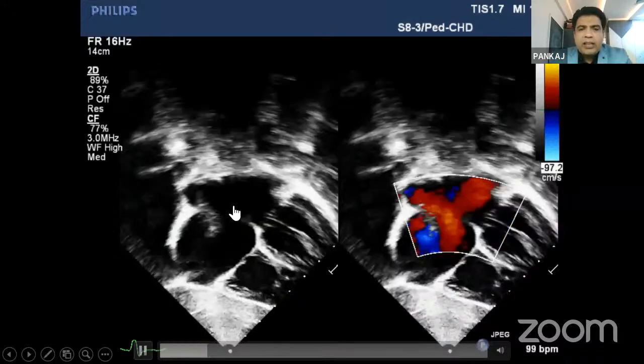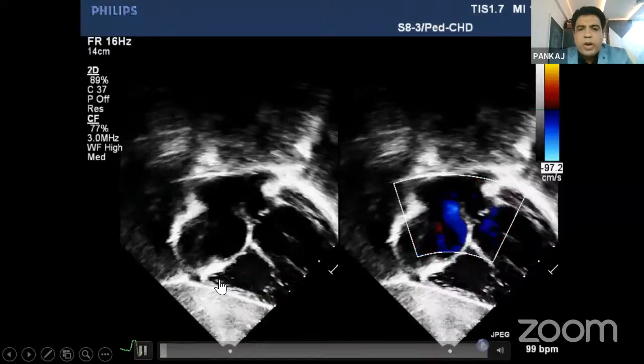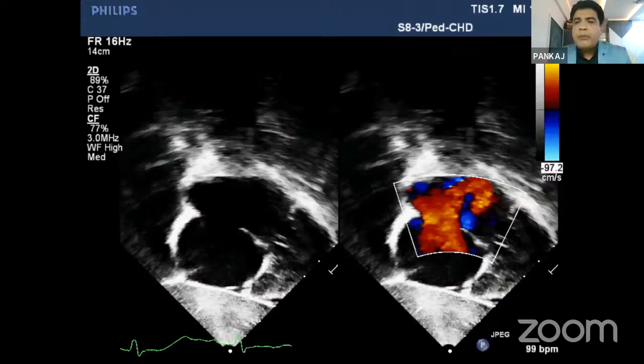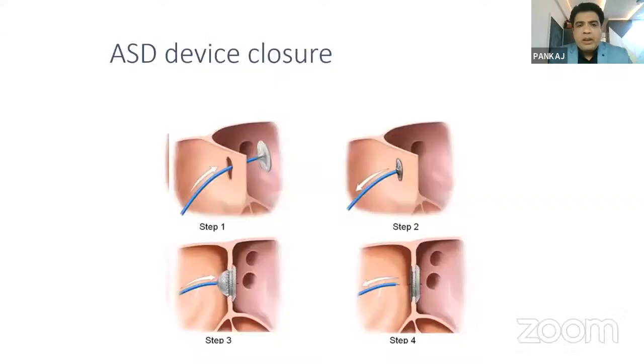Now, this is the echo picture. You can see this is the RA, this is the LA, and this is a big gap here. You can see the red blood coming from left to right. I think everyone knows that red is blood coming towards the probe and blue is blood going away from the probe. Here you can see a big-size atrial septal defect is present in this patient.